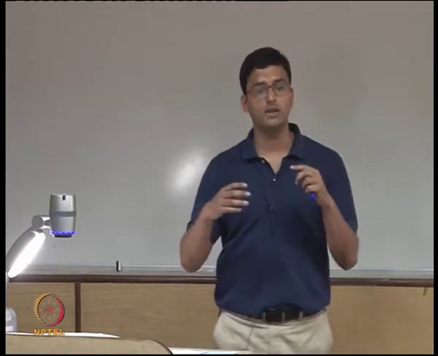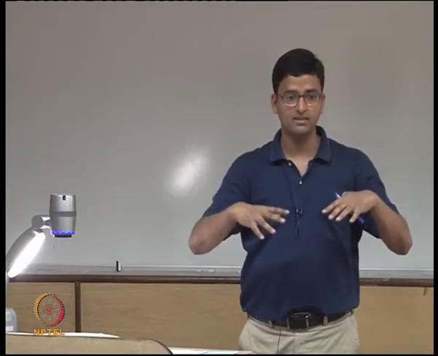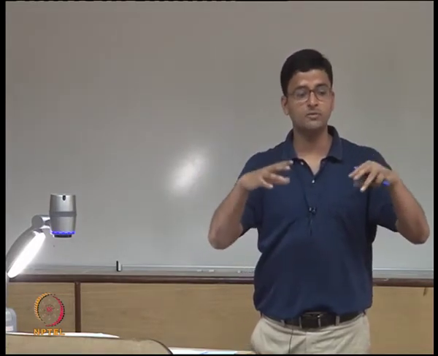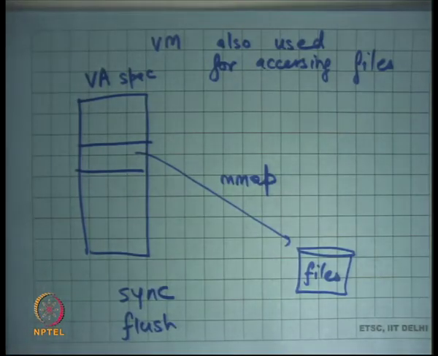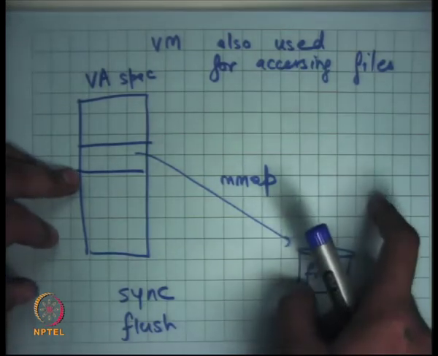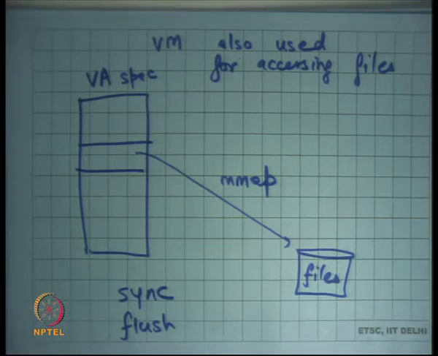For example, if there are multiple processes who want to access the same file, there needs to be some way of sharing. The file system is also giving you some sharing between multiple processes. But if you write it into a character array, then there is no sharing. If one file is opened by multiple processes and one process writes to that file, the other process can immediately read from that file, because it's a shared file system. So the file is the same. The abstraction is that it's being shared by multiple processes. But if you read it into a character array, then there's no sharing, right?